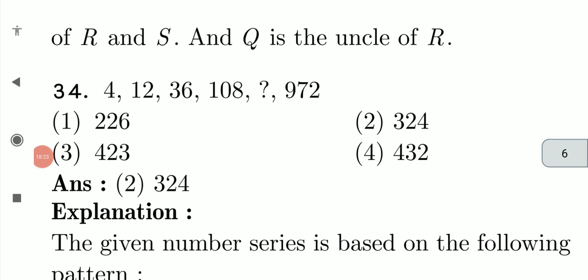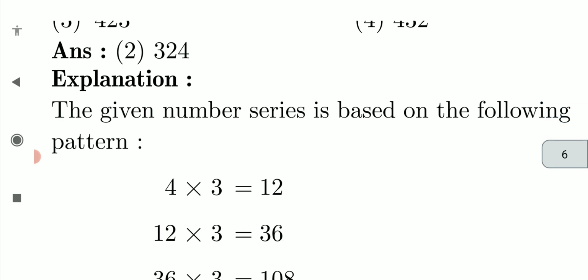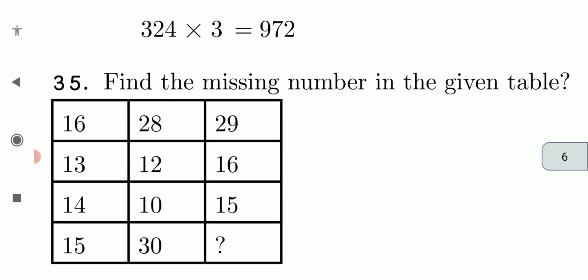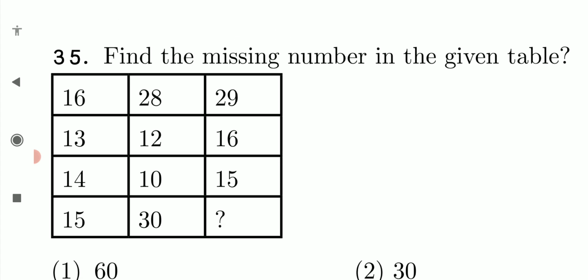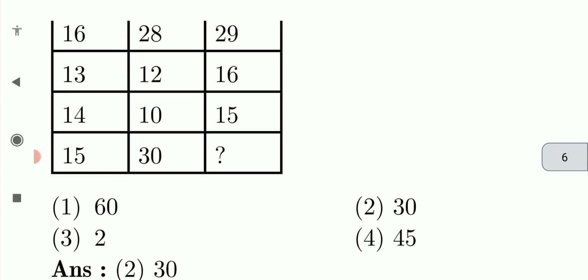Then 4, 12, 36, 108, 9 x, 972. The given series is based on the pattern: 4 3s are 12, 12 3s are 36, 36 3s are 108. Likewise it used to come. Find the missing number in this table. We are asked to find that missing number. How can we find it? They have given you some explanations.